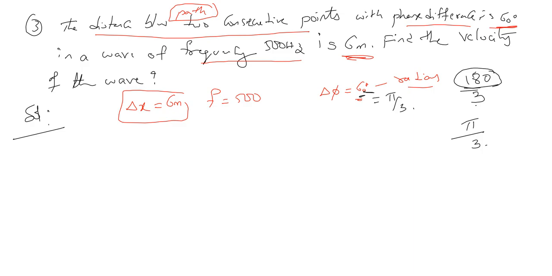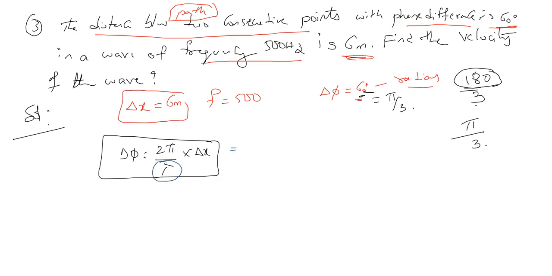So we know all these things. What is the formula? Delta phi is equal to 2 pi by lambda into delta x. In this, what we need to find is the velocity of the wave. Here we don't know lambda. Why do we need lambda? Because we know that v is equal to f into lambda.